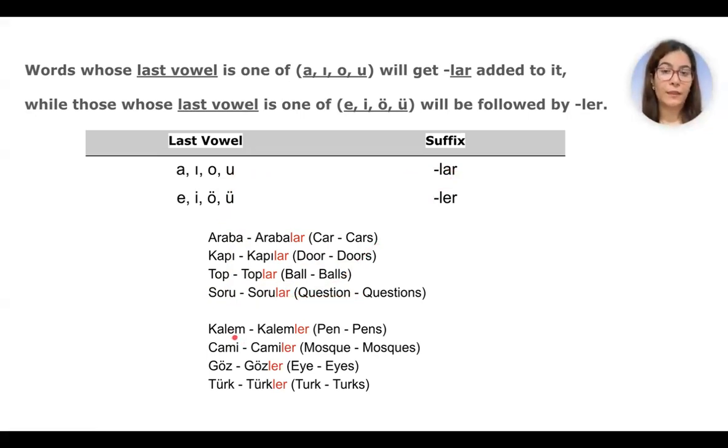Kalem, pen. The last vowel is e, so ler. Kalemler, pens. Cami, mosque. Cami, the last vowel is i, so ler. Camiler, mosques. Göz, eye. Göz, so ler. Gözler, eyes. Türk, like Turkish. So ler. Türkler, Turks, or the Turkish, as in plural, the Turkish people, we say.